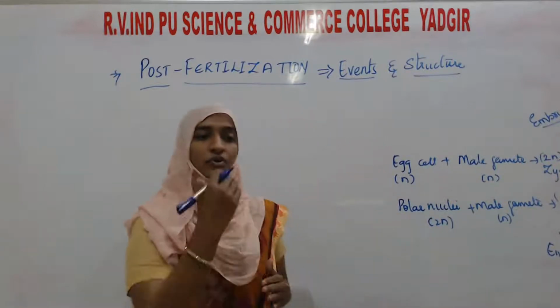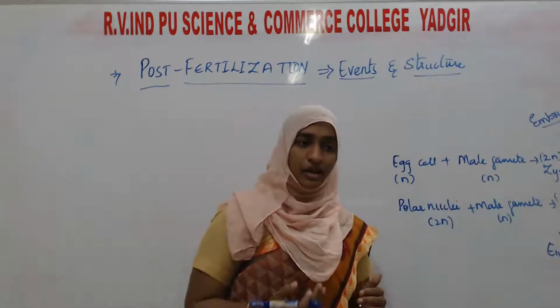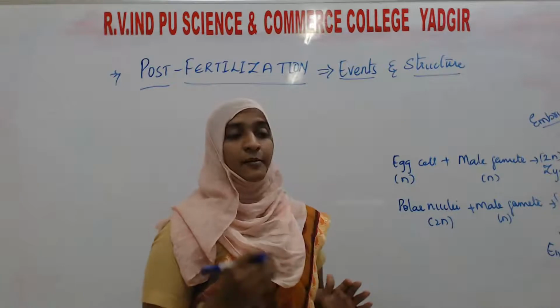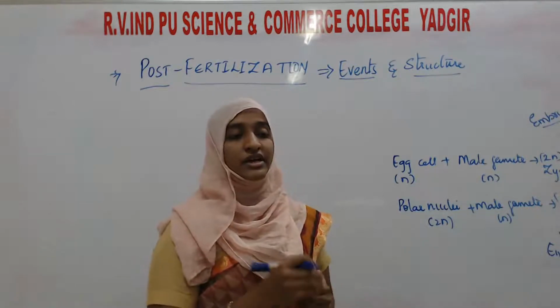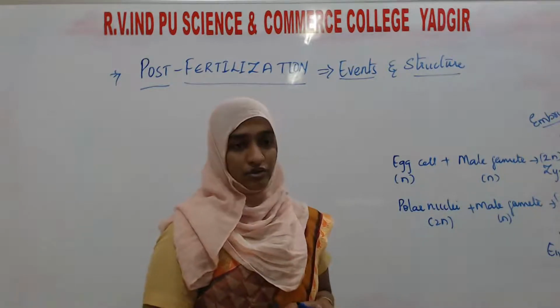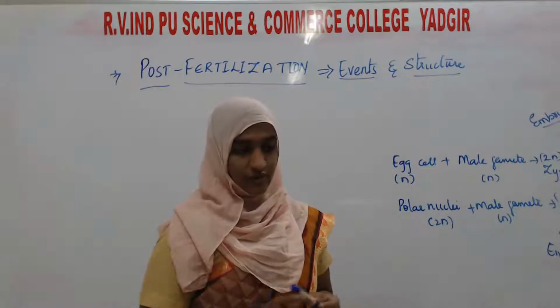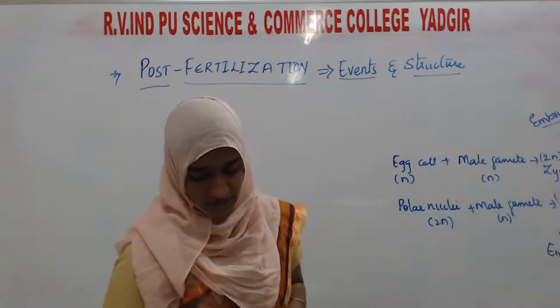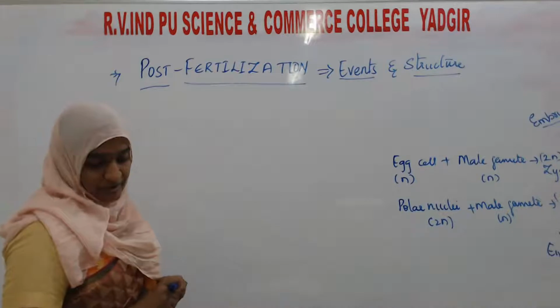So here, first we will see the endosperm, the development of endosperm and embryo.